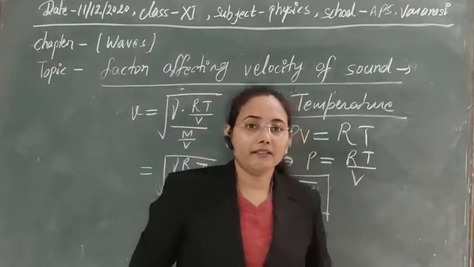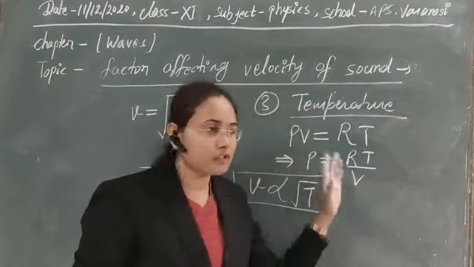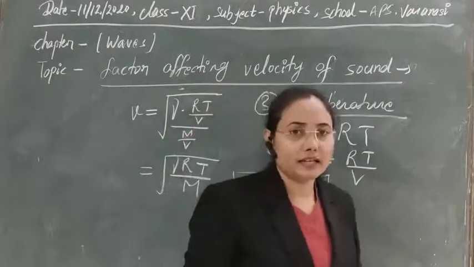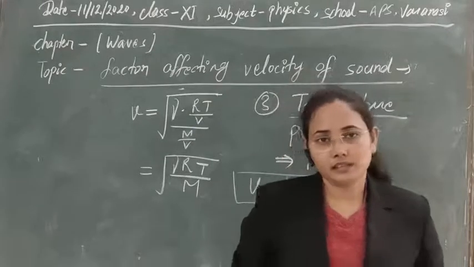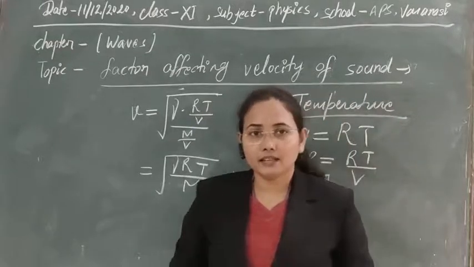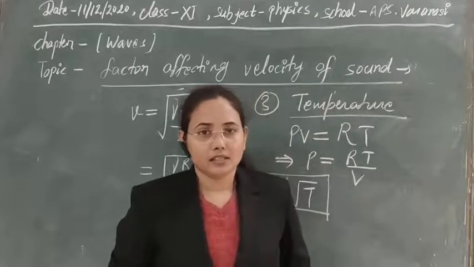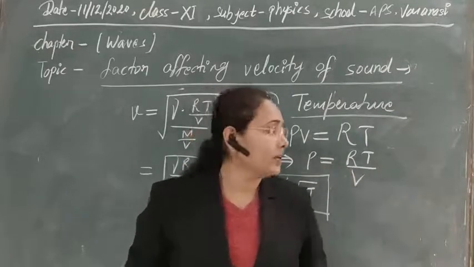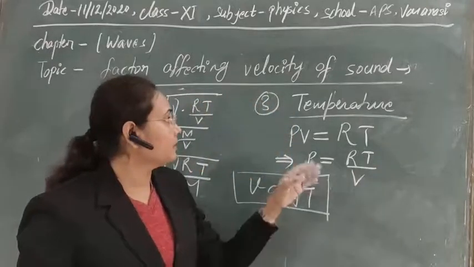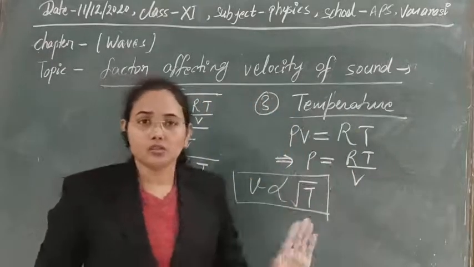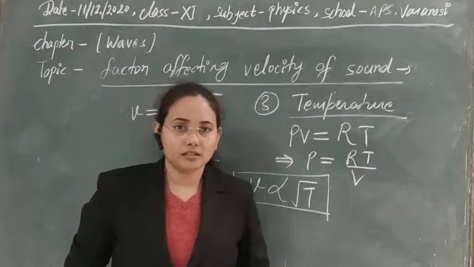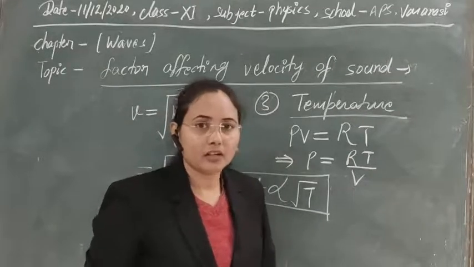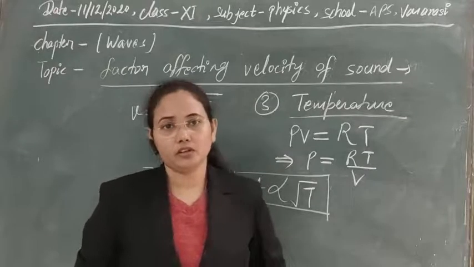After that we have seen on which factors its velocity depends. So the first factor affecting the velocity is the density of the medium. Second factor is the pressure. So if temperature is constant, temperature is not changing, then there will be no effect of pressure change on the velocity of sound.